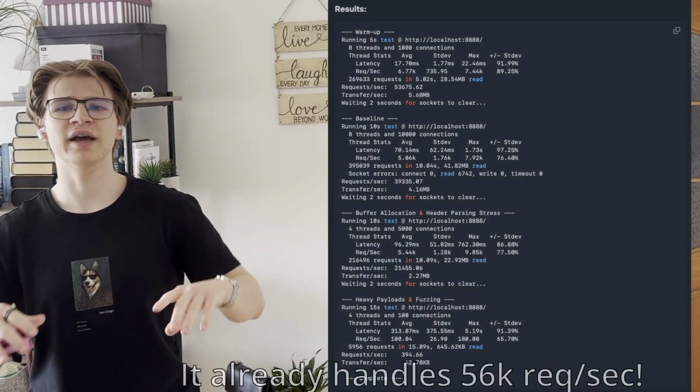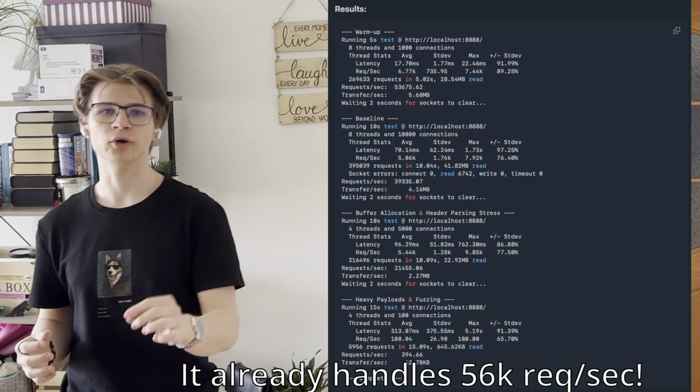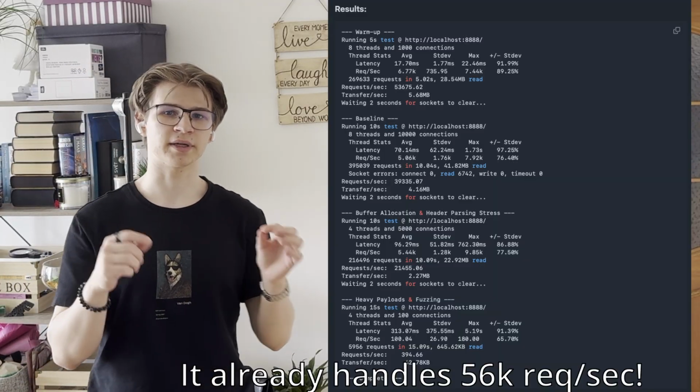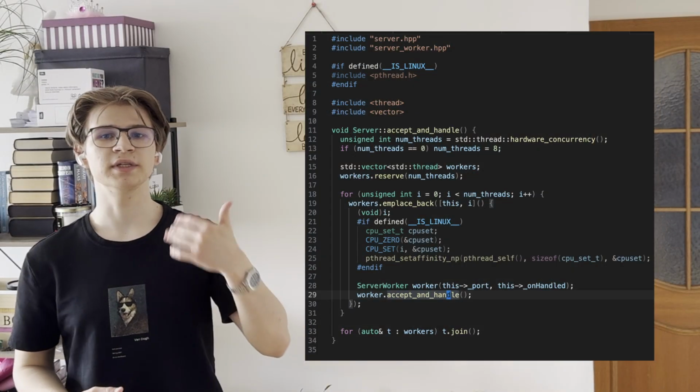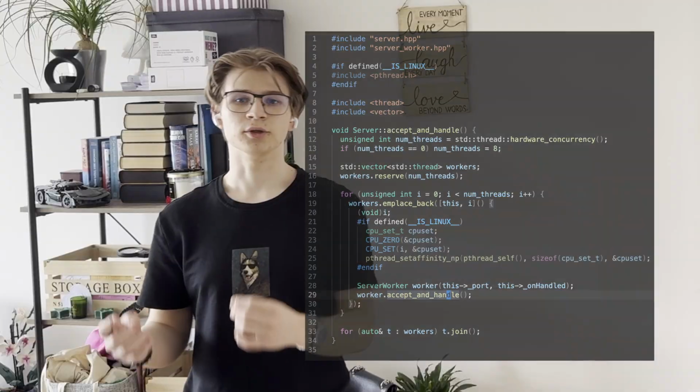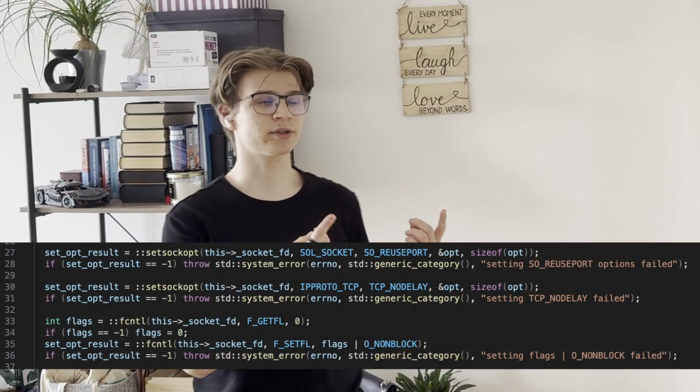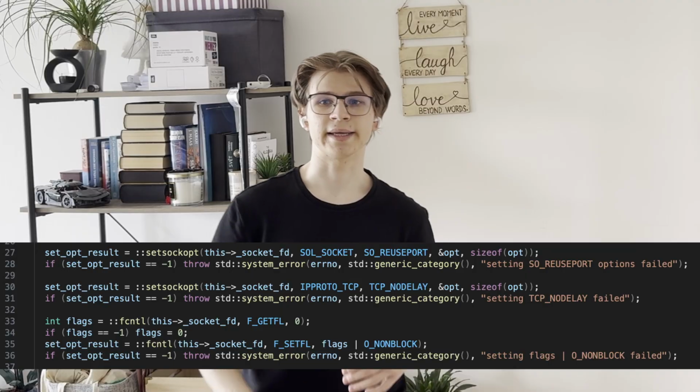Awesome, so now we have an incredibly fast, non-blocking, single-threaded event loop. It's time to scale it back up. Basically, I took the entire Kqueue logic and wrapped it inside a server worker class. We then spin up one of these workers per hardware thread, using the previously mentioned SO_REUSEPORT flag again to let the OS load balance them. However, this time every thread can process thousands of connections concurrently without blocking.